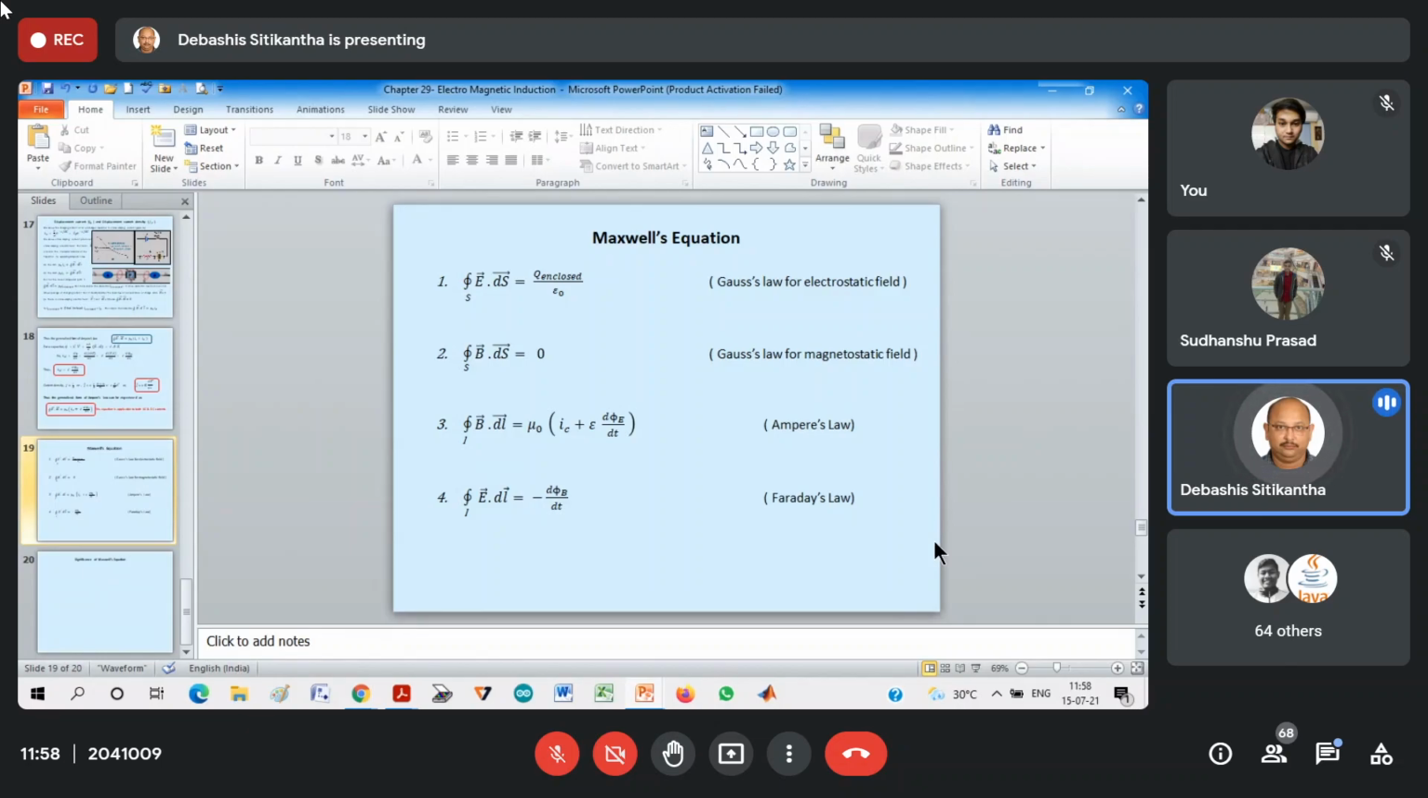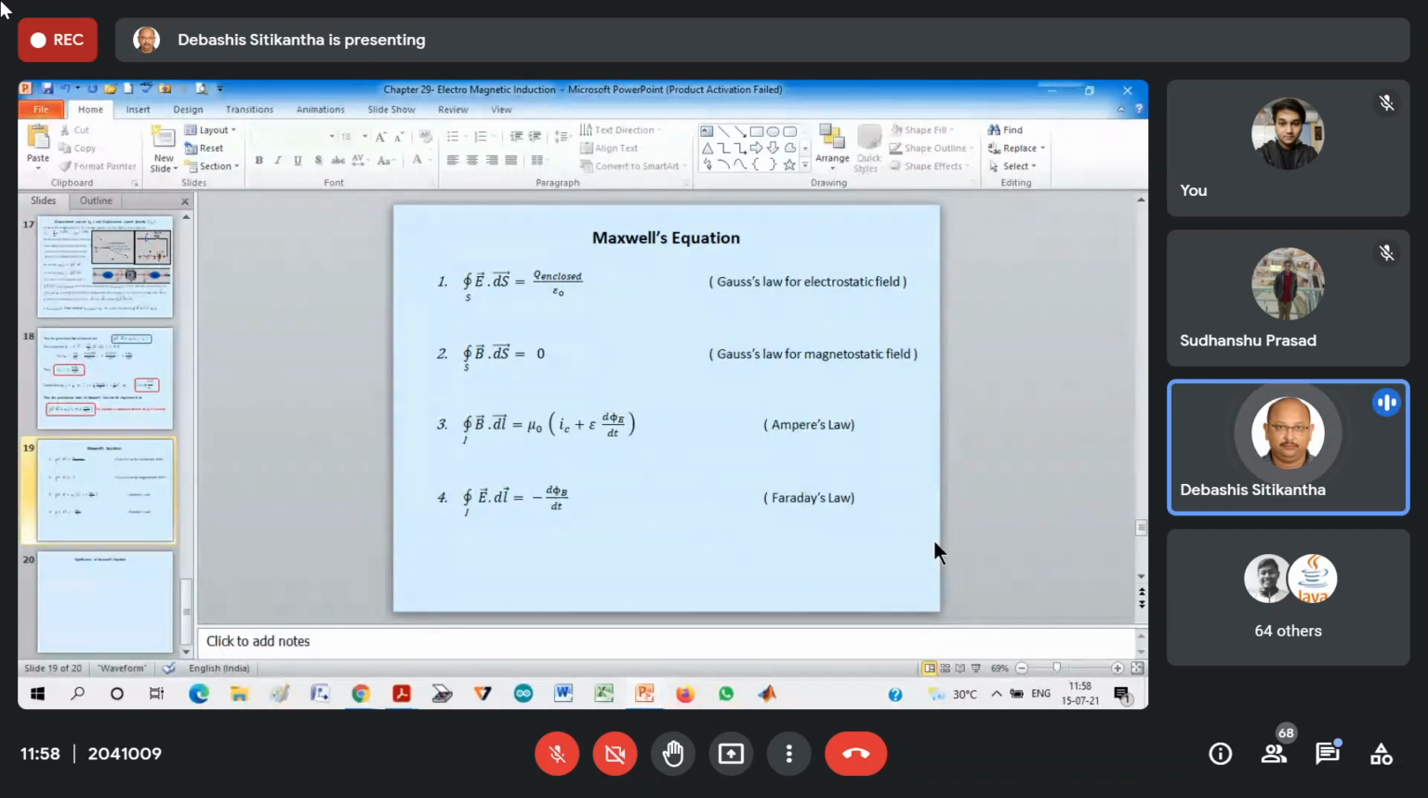Now, the first equation, as you can see, is Gauss's law for electrostatic field. We have already studied this. What does it say? Closed surface integral of E vector dot ds vector is equal to Q enclosed by epsilon 0. Similarly, Gauss's law for magnetostatic field, we have studied that closed surface integral of B vector dot ds vector is equal to 0. And I have told you the reason behind it, because a monopole cannot exist.